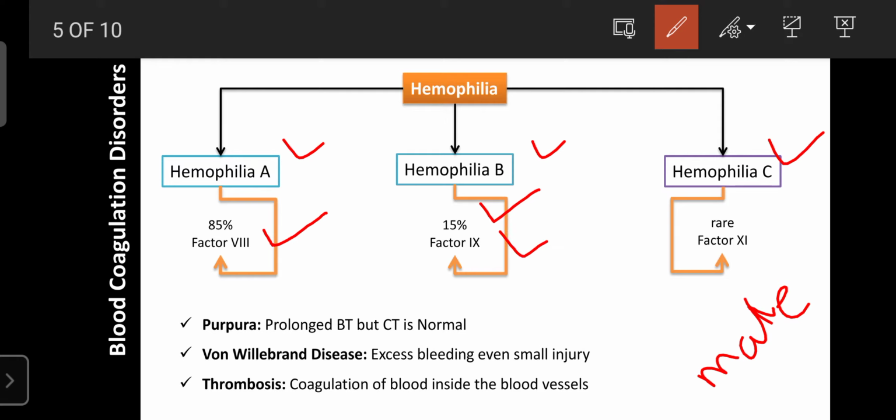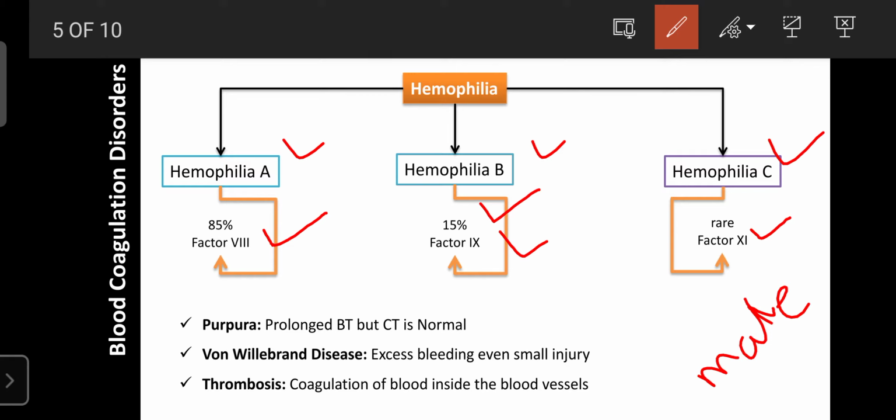Then the third type is hemophilia C. It is a rare disease. It cannot be commonly seen, and it occurs due to the deficiency of factor 11. So due to deficiency of factor 11, the blood cannot clot. So that condition is known as hemophilia C.